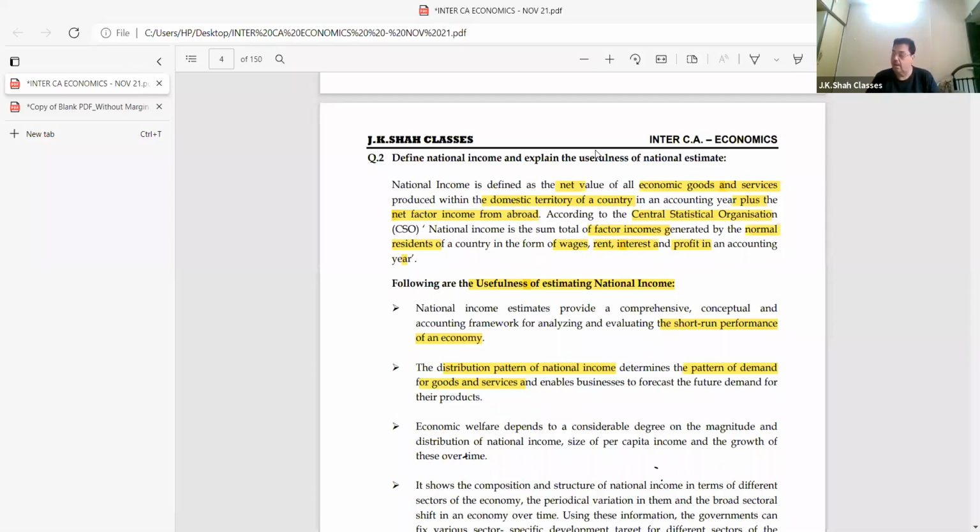Second, ships and aircrafts operated by normal residents between two or more countries.